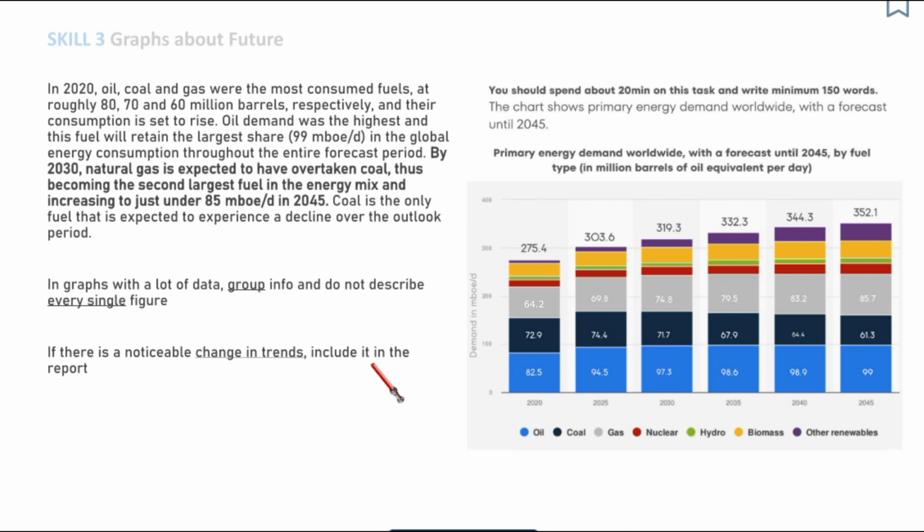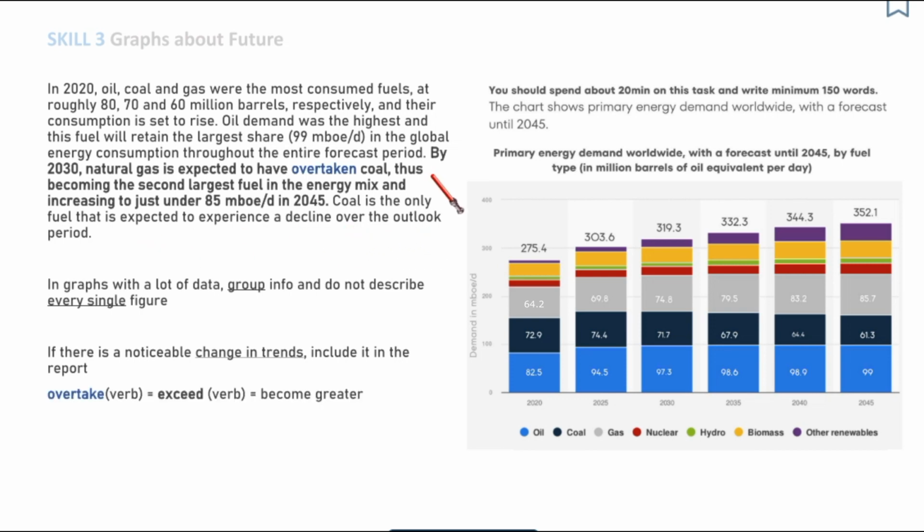And as I have already mentioned, there was another noticeable change in trends, which is the change in the demand of coal. It was growing, and then it started to decrease. So I have also included this piece of information here. Coal is the only fuel that is expected to experience a decline over the outlook period.